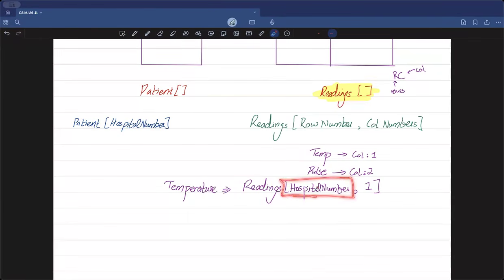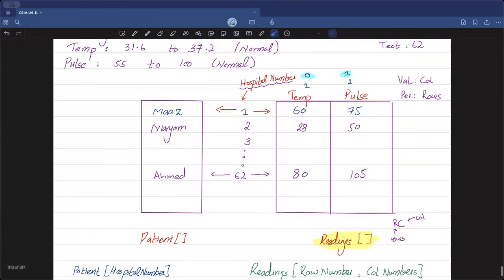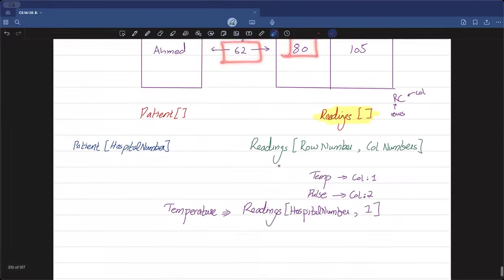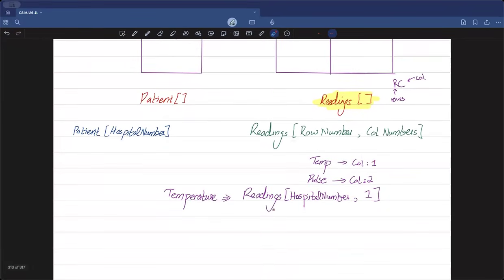So whatever the hospital number value is inputted by the user, let's say I say the hospital number is 62. Okay, hospital number inputted is 62. So your program would be like, okay, go to 62 comma 1, which means go to the 62nd row, which is this row, and go to column number 1. So you're accessing this 80 value, and that is how you always access values in whatever 15 marker you're trying to solve. If you don't make a model like this, it's going to be very challenging.